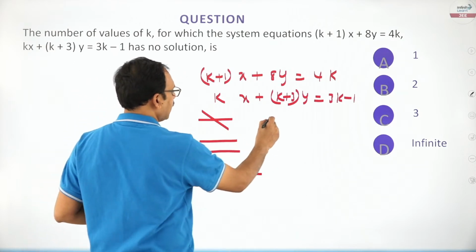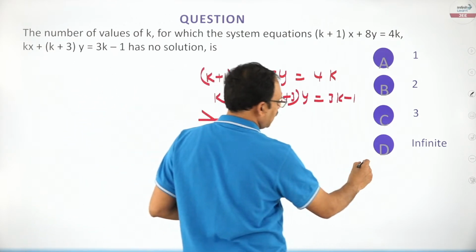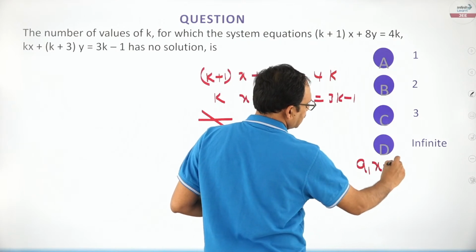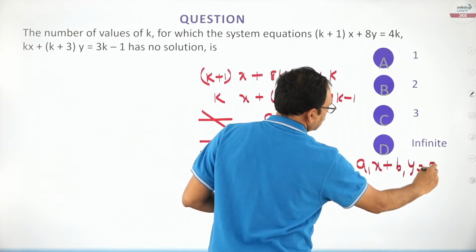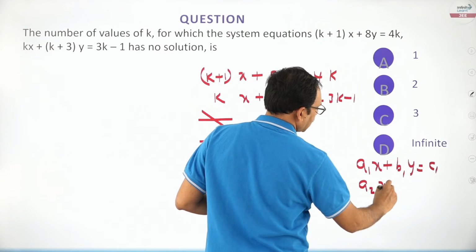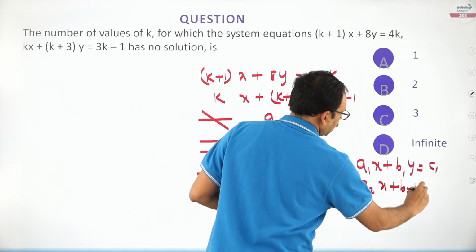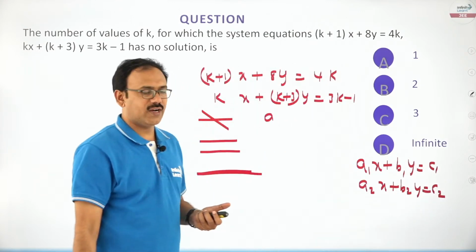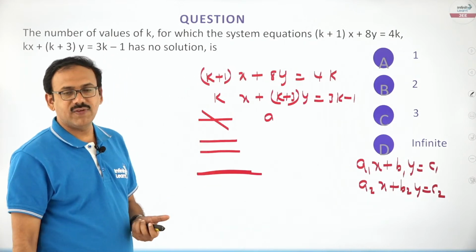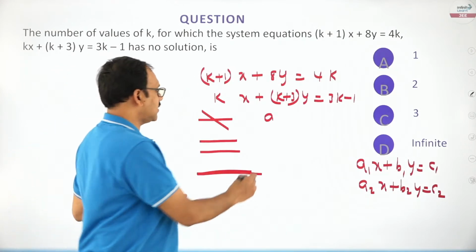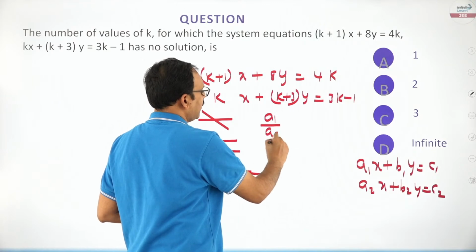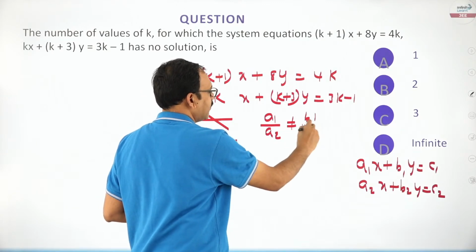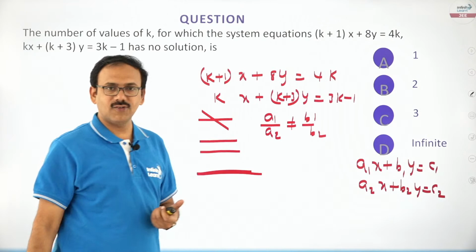So, in case of this, suppose the 2 equations are a1x plus b1y is equal to c1, a2x plus b2y is equal to c2. So, you know, friends, in this case the system will have a unique solution when they intersect. In this case, a1 by a2 will be different from b1 by b2, right.